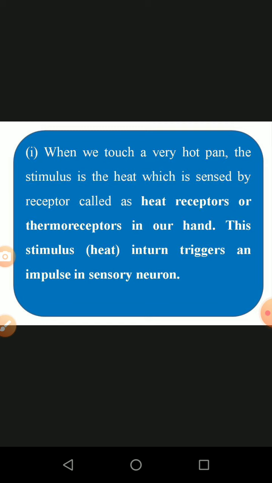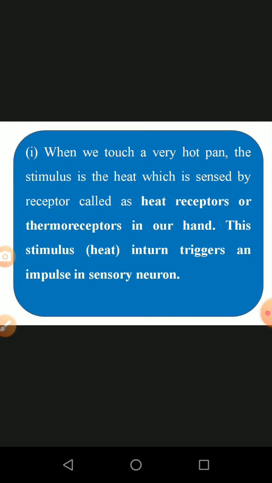When we touch a very hot pan, as given in the textbook, the stimulus, the heat, is sensed by the receptor, which is called a heat receptor. We already know from the introduction of the nervous system, light, heat, temperature, etc. The heat is sensed by the heat receptor or thermoreceptor. Thermoreceptor is one of the important questions. What type of stimulus is here? It is heat.